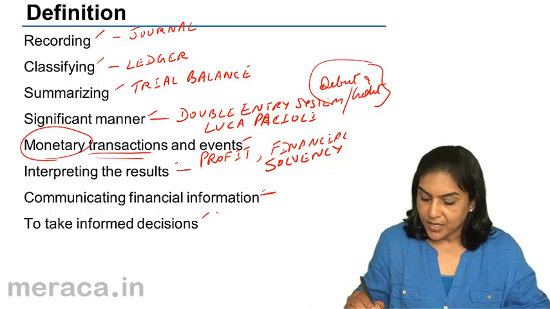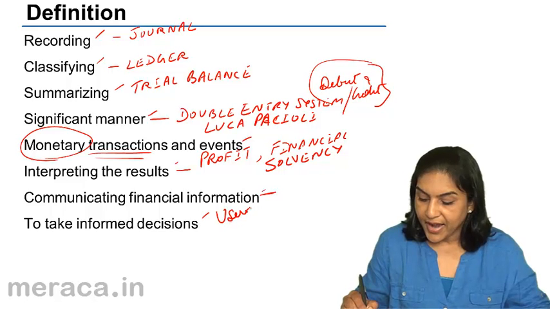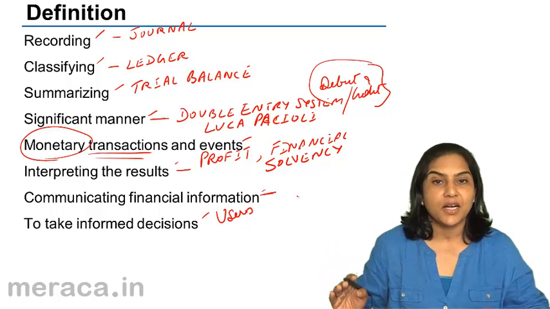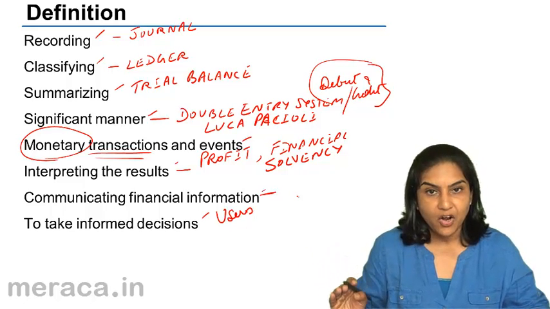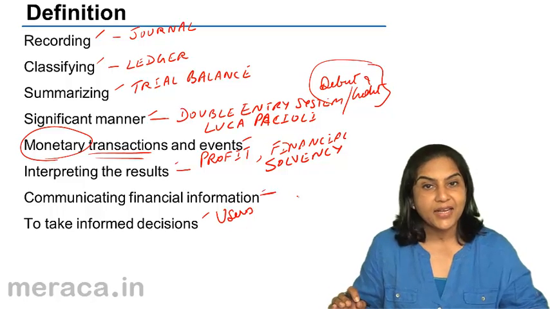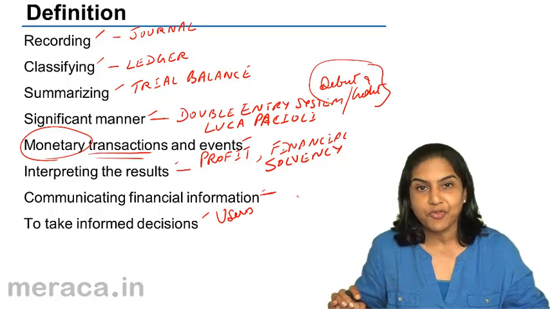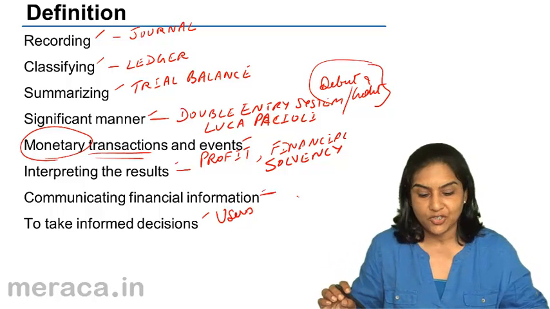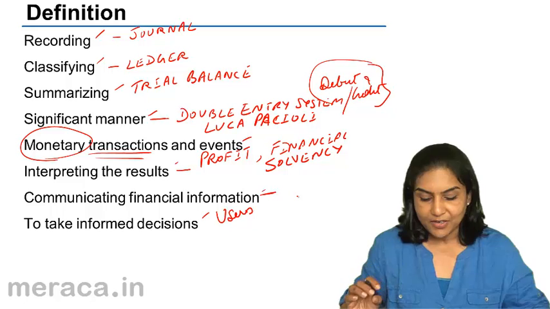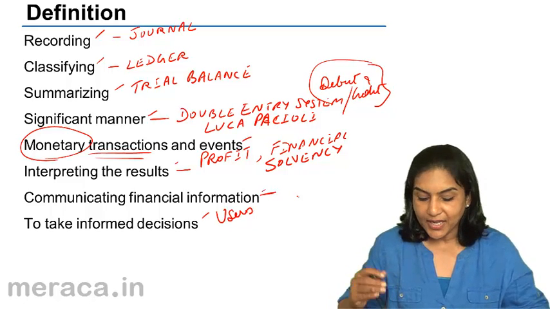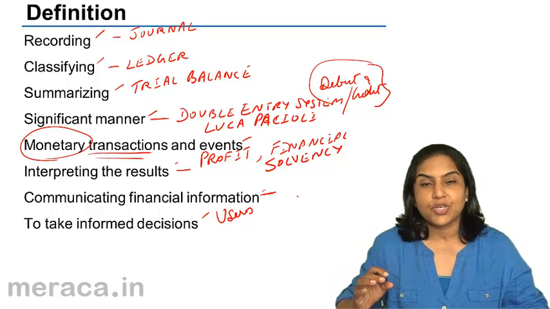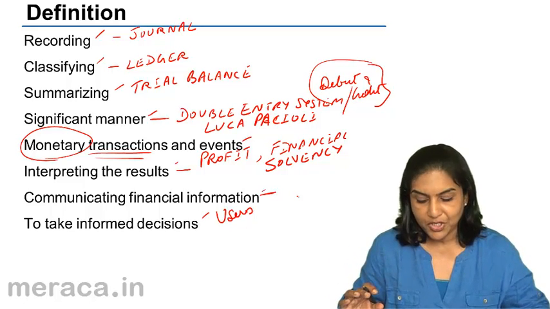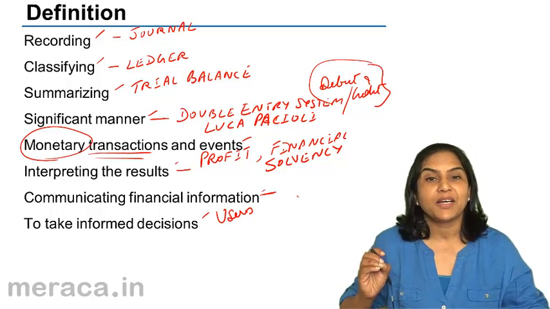Why is this done? So that the users can take informed decisions. Therefore, what is accounting? Accounting is the recording, classifying, and summarizing in a significant manner, that is a double entry system, of all monetary transactions and events, interpreting the results thereof and communicating the same so that the users of these financial statements, of the financial information, can take informed decisions.